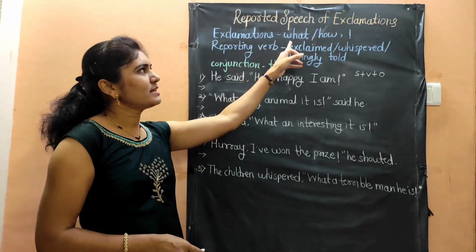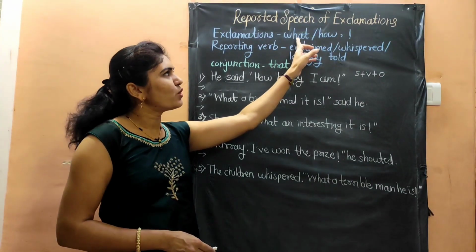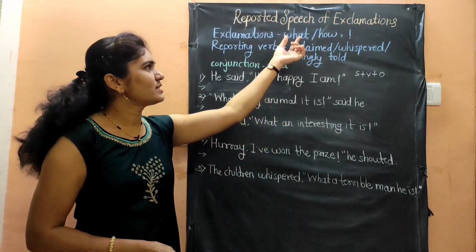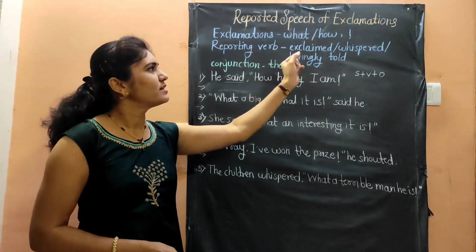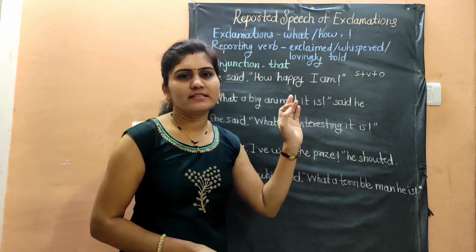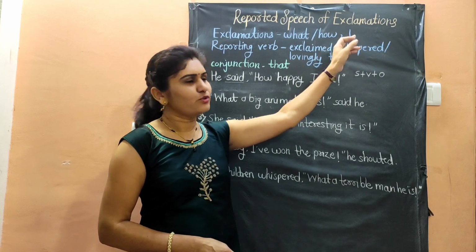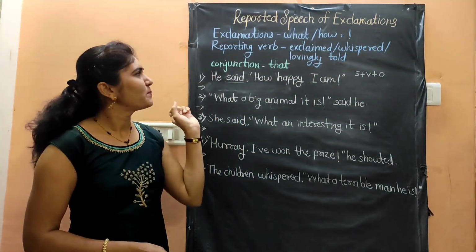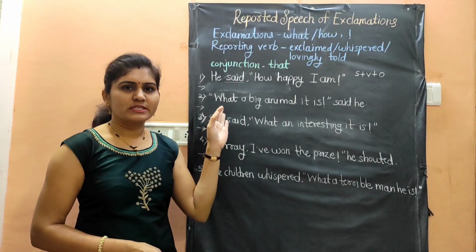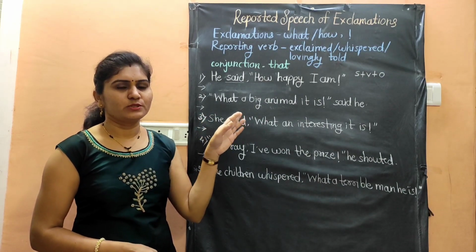Exclamatory sentences always start with the words what or how. These are the starting words of exclamations, and at the end of the sentence there is an exclamatory mark. So you can identify the exclamations. So let's see how to convert the direct speech of exclamation into indirect speech.